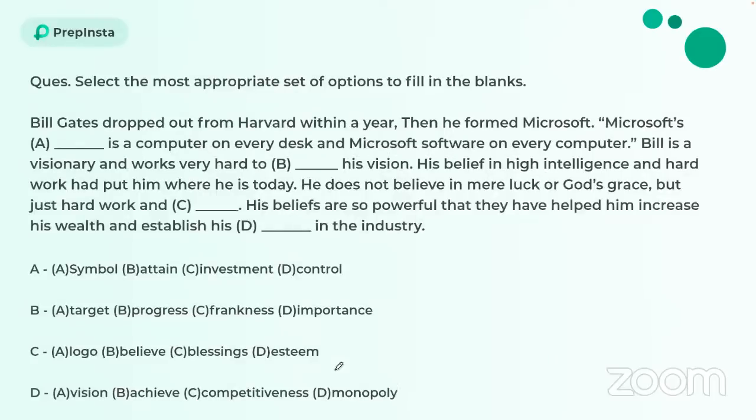Okay, moving forward, we have a sentence completion question over here. Bill Gates dropped out from Harvard within a year, then he formed Microsoft. Microsoft's dash is a computer on every desk and Microsoft software on every computer. Bill is a visionary and works very hard to dash his vision. His belief in high intelligence and hard work had put him where he is today. He does not believe in mere luck or God's grace, but just hard work and dash. His beliefs are so powerful that they have helped him increase his wealth and establish his dash in the industry.